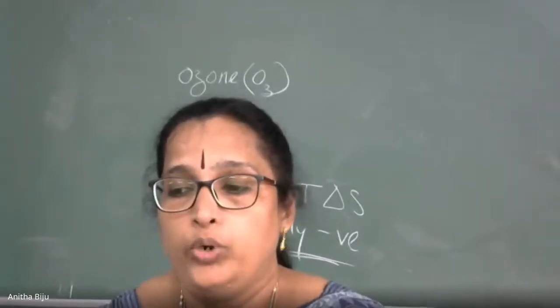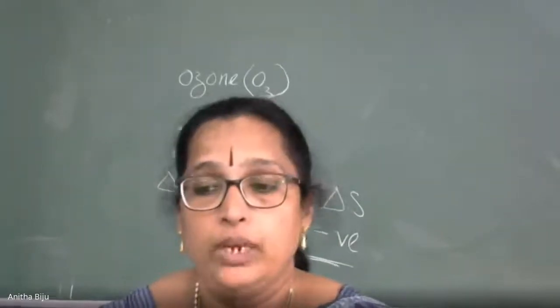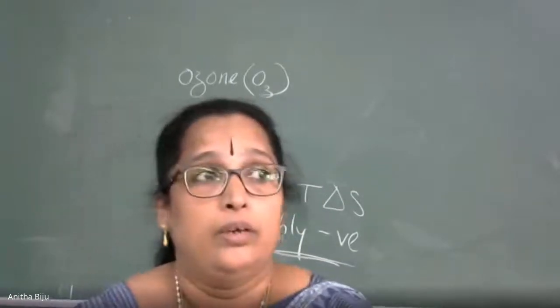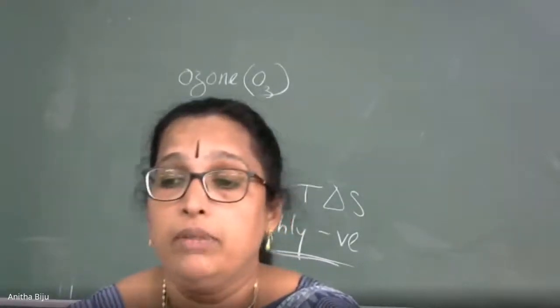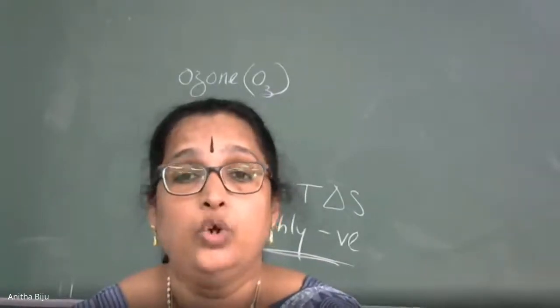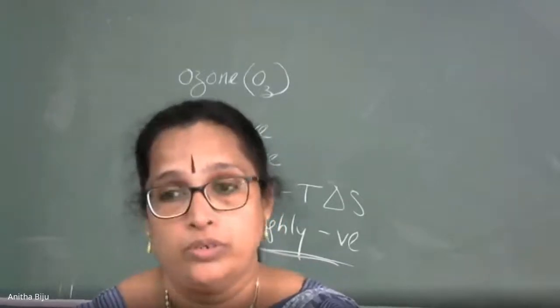Now let us think about the chemical properties. Chemical properties are also very important. Why is it important? Because ozone is a thermally unstable compound. It undergoes dissociation forming dioxygen and nascent oxygen.